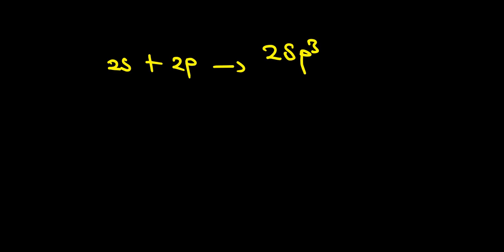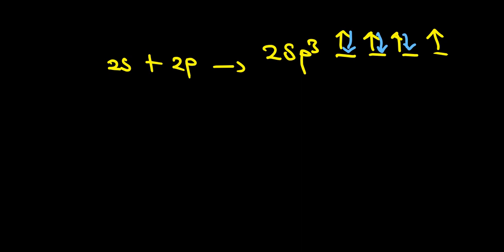So let me just write the hybridized orbitals. We have 2s, and this 2s has combined with the 2p. So we have now formed the 2sp3 orbitals, which have one electron in each of them, like that. It means they have a space where another electron can come, like that, like that, like that.